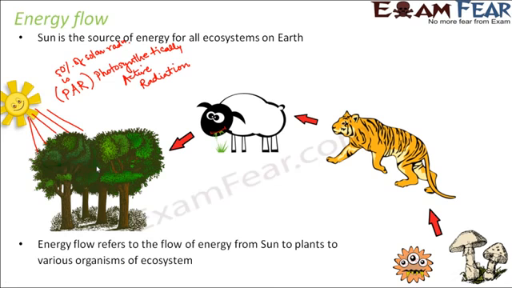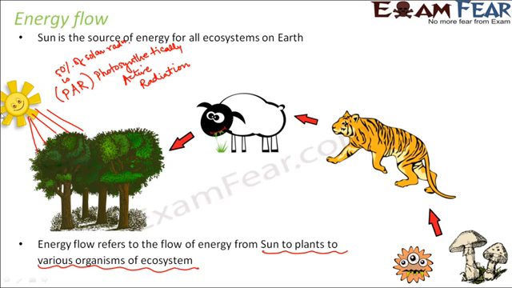So energy flow, how do we define that? It is the flow of energy from sun to plants to various organisms of the ecosystem. So this is how energy flow takes place, and this is what we mean by energy flow. And we will see that gradually as we go higher in the level, the amount of energy will gradually reduce. So we will talk about that a little later. So from this you understood what is meant by energy flow.